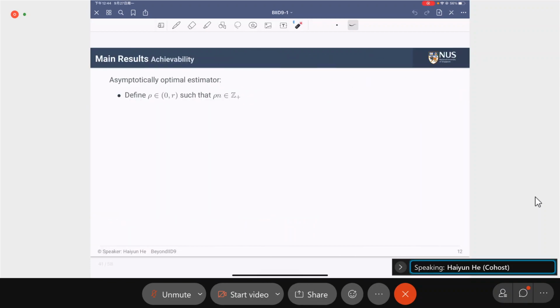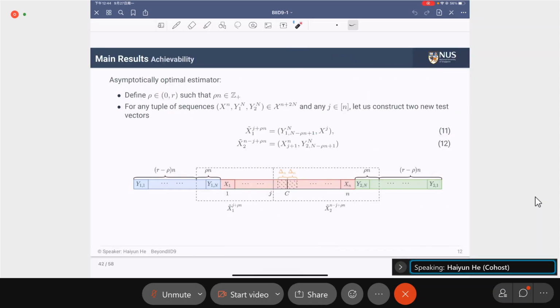In the achievability proof, we make use of the following estimator, which is asymptotically optimal. Define any rho within 0 and R. Recall that we have the test sequence x^n and y_1^n, and the training sequences y_1^n and y_2^n. Now we truncate these three sequences to construct another four new sequences.